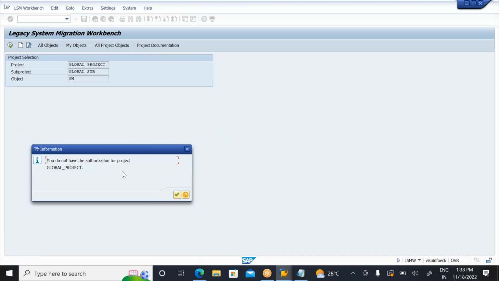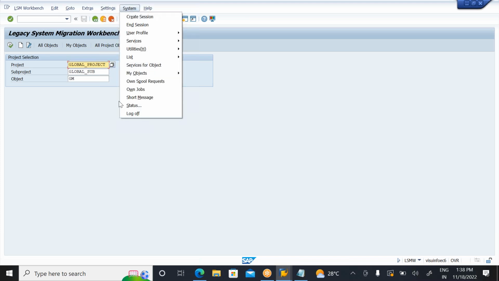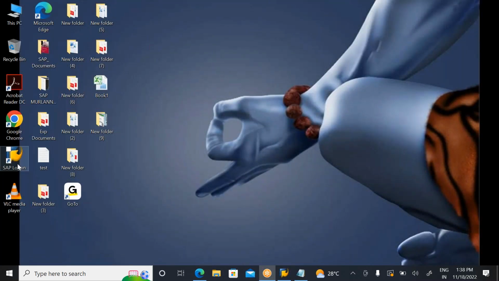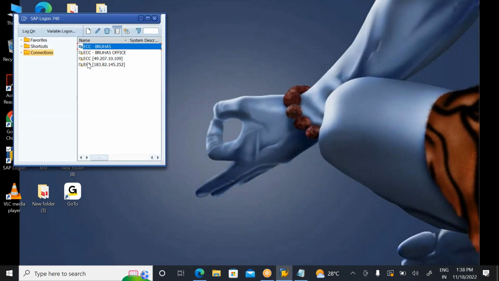It says it's not authorized to create the global project. So in this server, somebody is restricting us from preparing LSMW. Let me log off this server. I'll go with another server. Okay, don't worry. In this server, some restrictions are there. What is the other server?